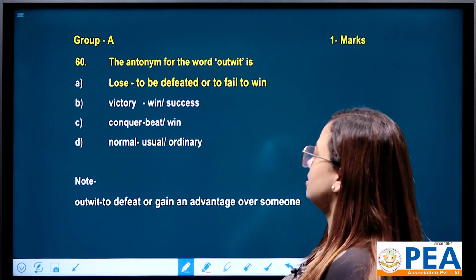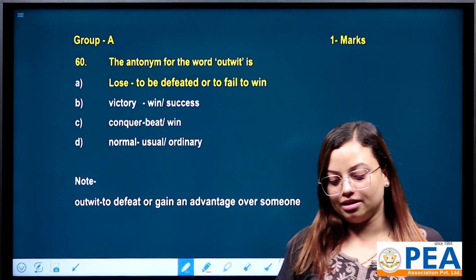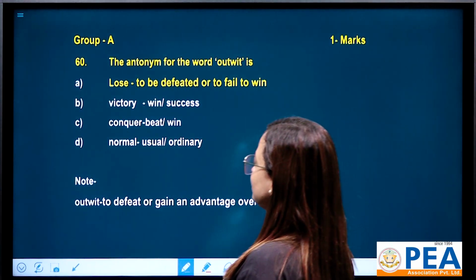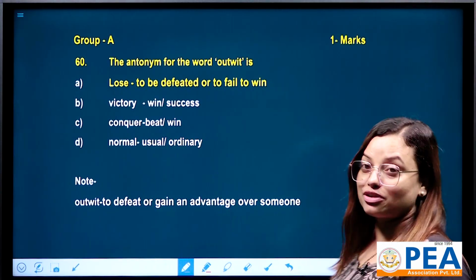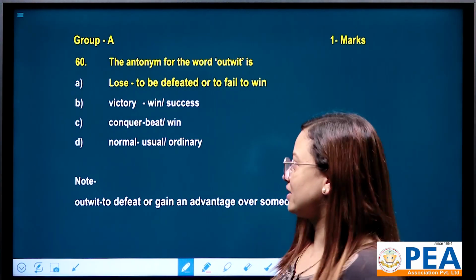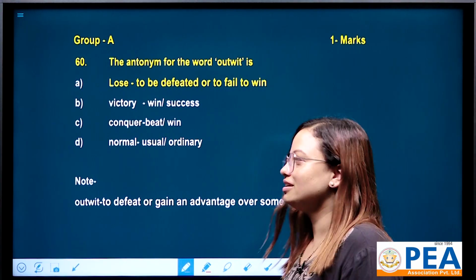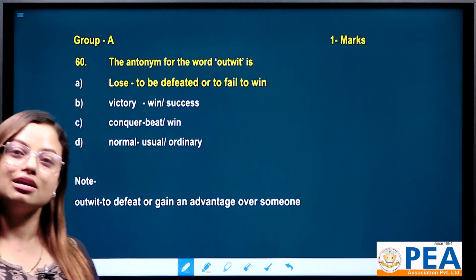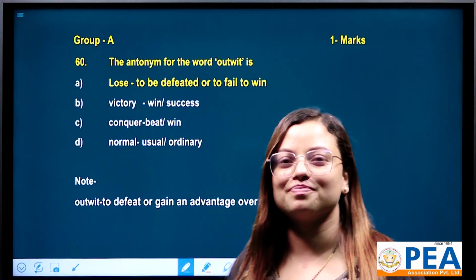And why not others? Number B, victory. Victory means to win or to get success, right? And conquer means again beat or win, same. They are synonymous to each other, victory and conquer, right? And normal means usual or ordinary. So the correct answer is none other than number A, that is lose. We are working for antonym, that's why. Actually, outweigh means to defeat or gain an advantage over someone. In this sense, lose is the perfect antonym.